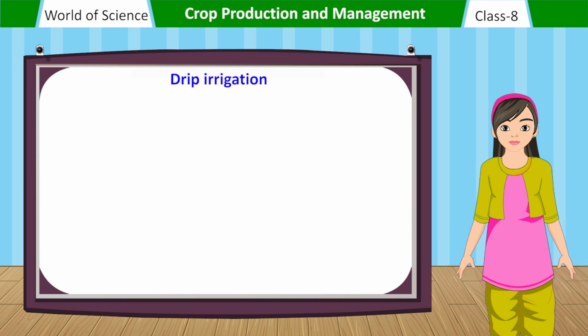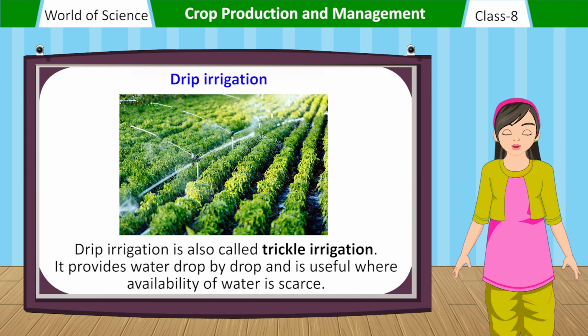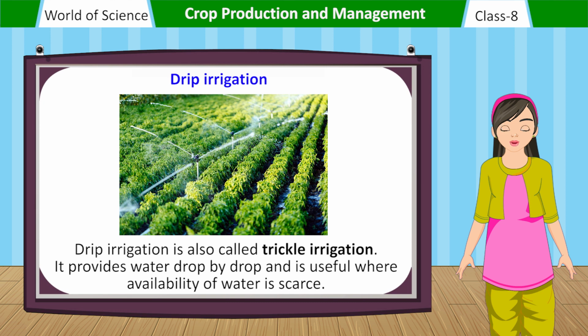Drip irrigation. Drip irrigation is also called trickle irrigation. It provides water drop by drop and is useful where availability of water is scarce.